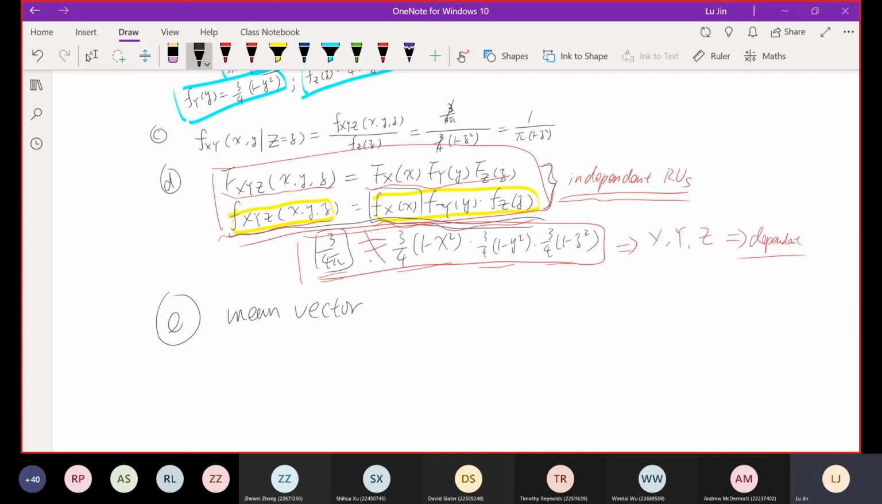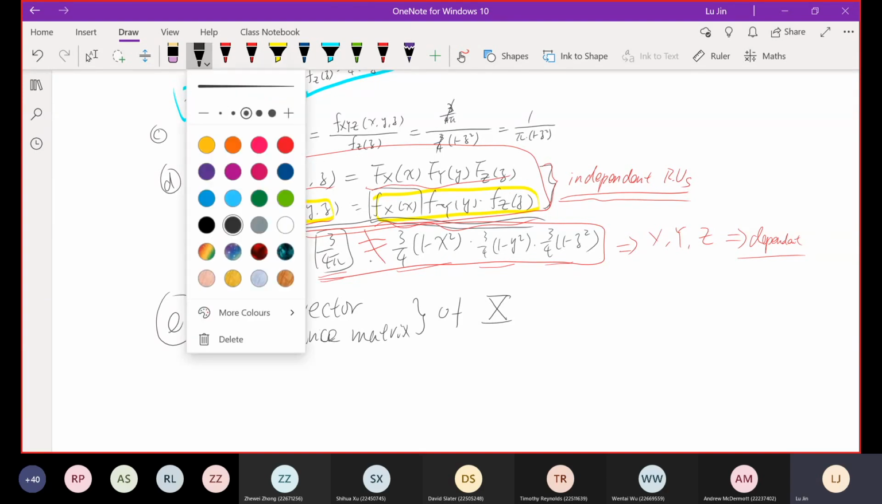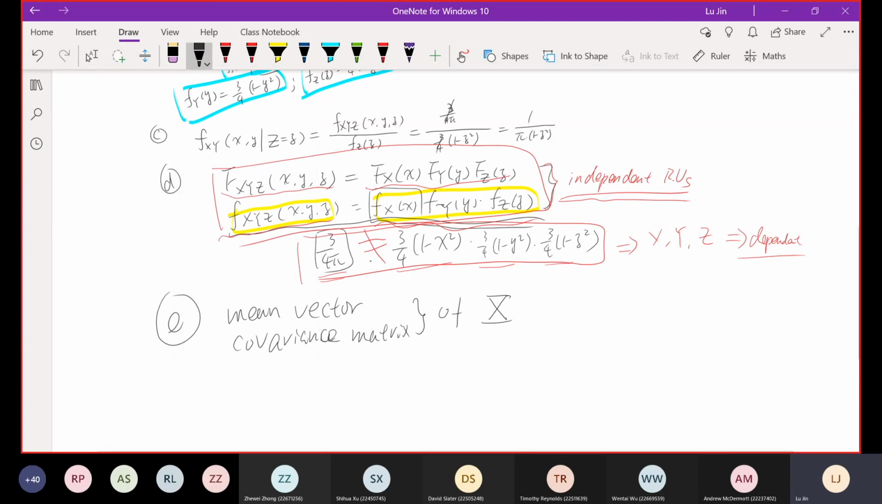So this is the first thing. Second, we want to determine the covariance matrix of this X. Sorry for the writing. Actually, I should use the boldface font, because this X is a vector. I don't know how to write it here. Of course, this vector is equal to X, Y, and Z, the collection of these three individual random variables.